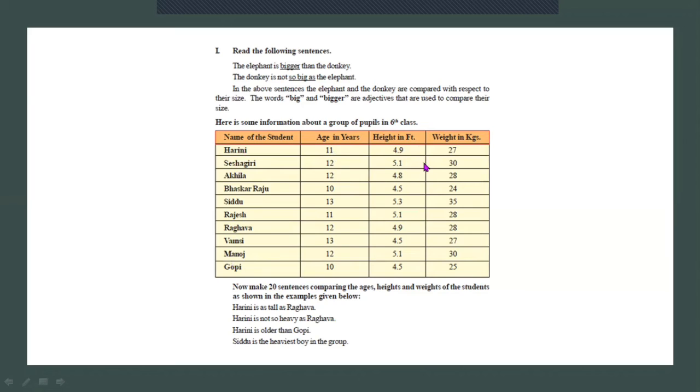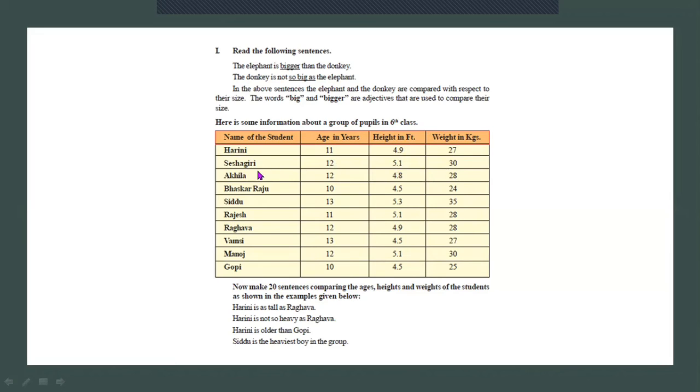The height is usually expressed in feet. 4.9. Then the weight in kgs. So her weight is 27 kgs. In the same way, Sheshagiri, he is 12 years old. His height is 5.1 and his weight is 13.